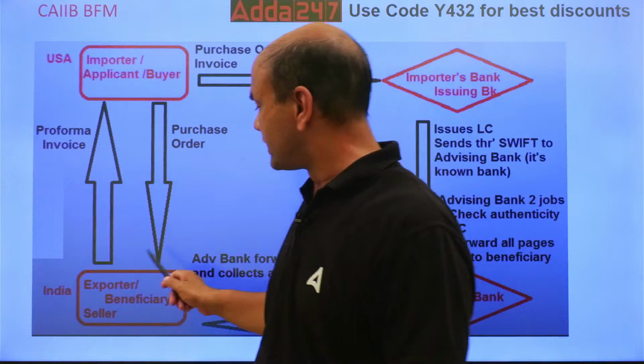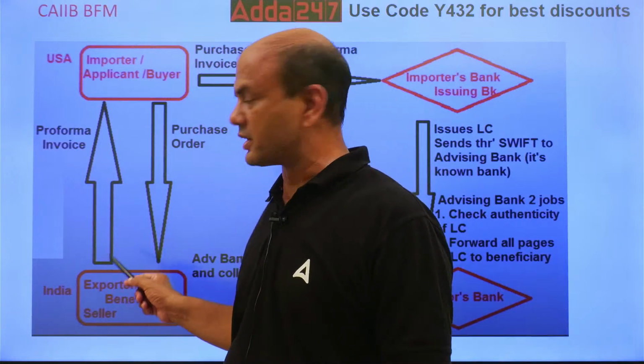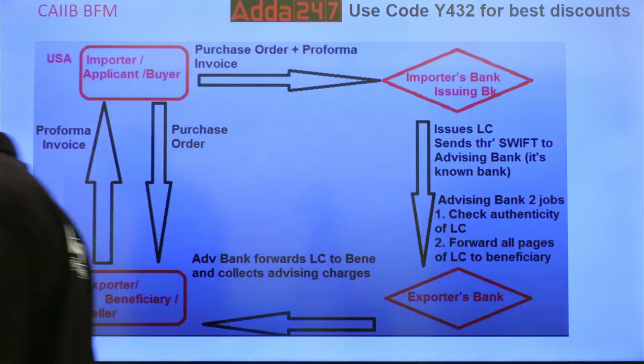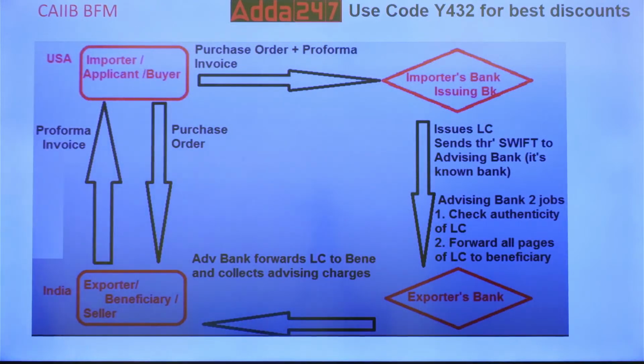Now based on this purchase order, this exporter will send a pro forma invoice. Pro forma invoice, kindly note. Or you call it quotation also. We call it quotation. They call it pro forma invoice. It's one and the same. So he will send a quotation over here.